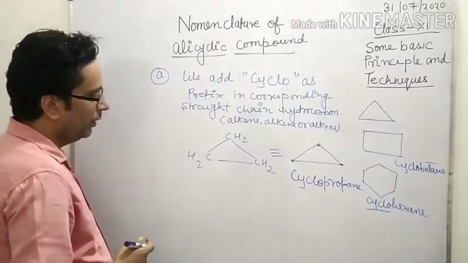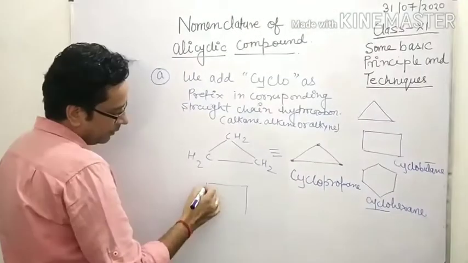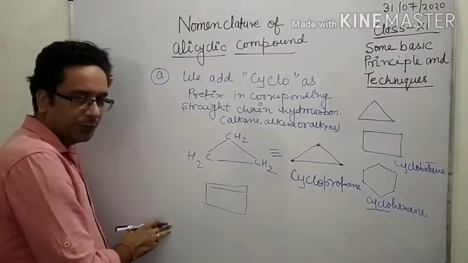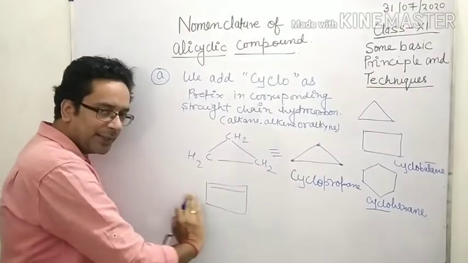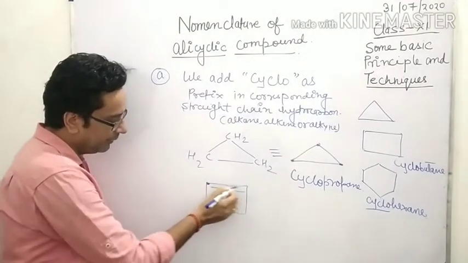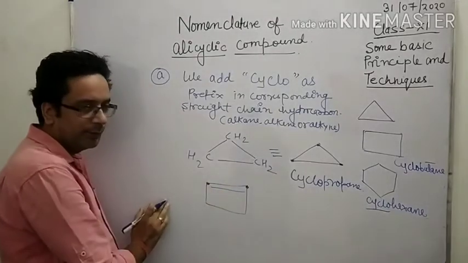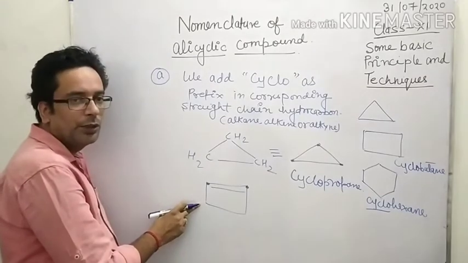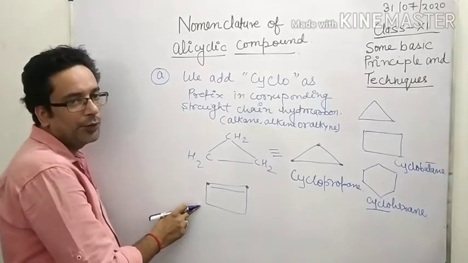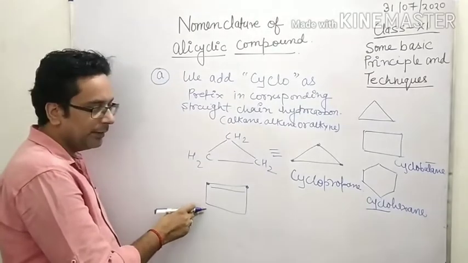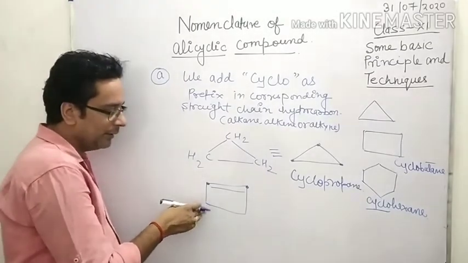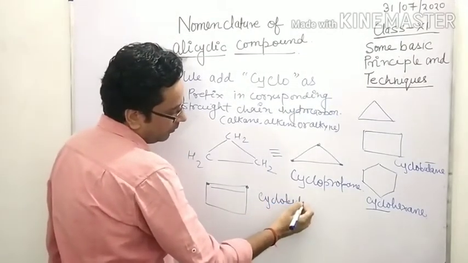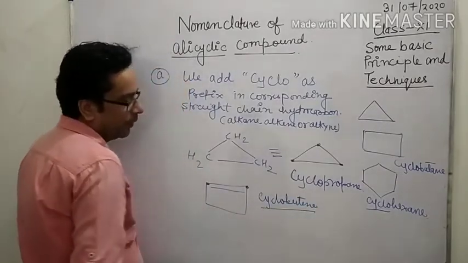Now, look here. What is the name of this compound? The total number of carbons is 4, and if it is a straight chain, there is a double bond at this carbon, so if it were an open chain compound, the name would be butene. But it is in the closed form, so the name of this is cyclobutene.